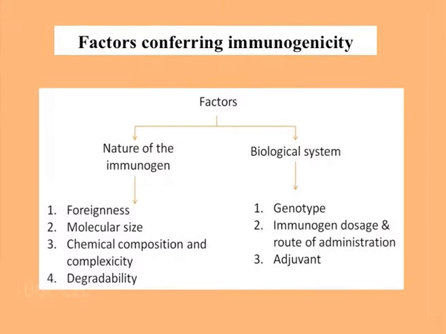Now, we'll discuss what factors a molecule must possess to be an immunogen. Clear? Now, there are several factors or criteria which a molecule must satisfy to be an immunogen, like foreignness, molecular size, its molecular complexity, degradability, etc. I'll tell you first foreignness. The immune system can recognize foreign molecules and the immunogenicity depends on the degree of foreignness.